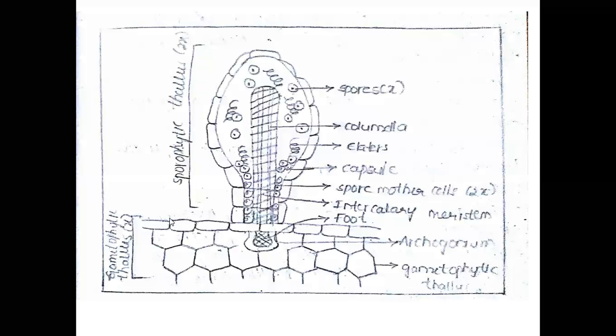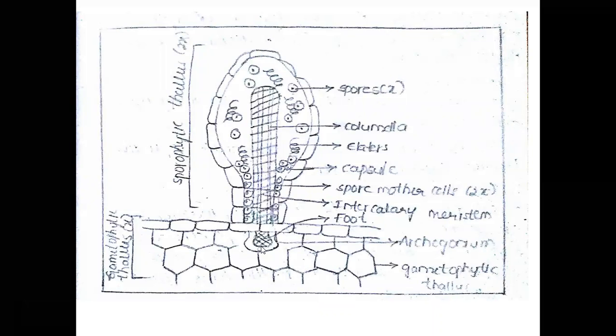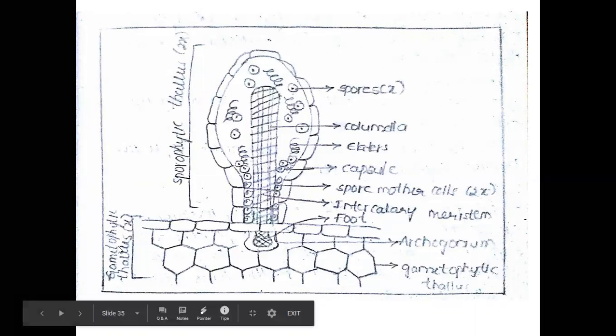This is the diagram of the sexual reproduction of Anthoceros. After sexual reproduction, a diploid zygote is formed in the venter of the archegonium. The venter of the archegonium contains the zygote. The archegonium is present on the gametophytic thallus.